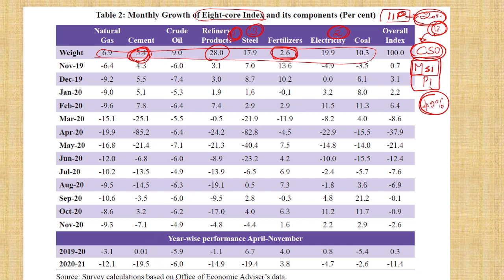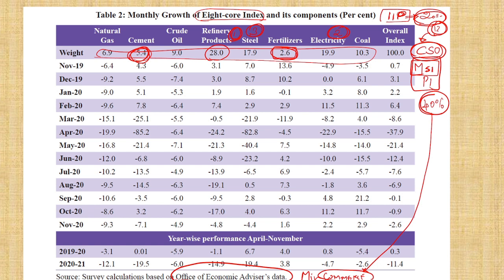And actually what the information is saying is that the first index of industrial production was released by the Office of Economic Advisor or by the Ministry of Commerce. I checked that now CSO releases it in a monthly fashion. Please check that. But the weightage is important.